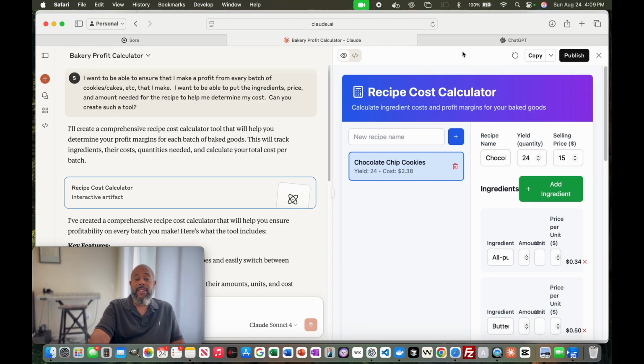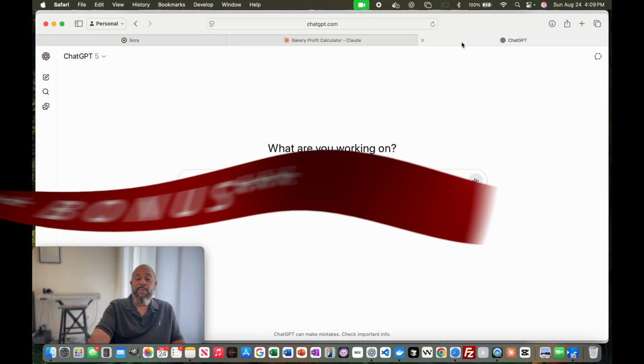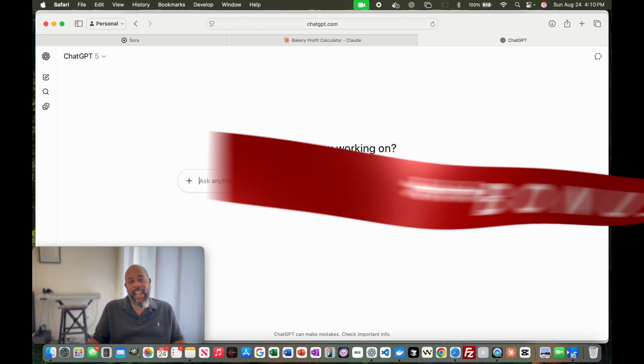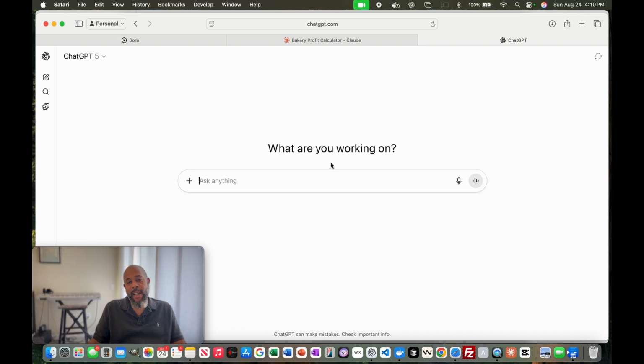The next example that I want to use, and this is really more of a bonus. The recent version of ChatGPT 5, and even before that, but with ChatGPT 5, they gave you more access to what's called AI agents. And these agents are kind of like bots, is probably the best way I could describe them, that do things to try to help you, right? So you can really get them to do some pretty creative things.